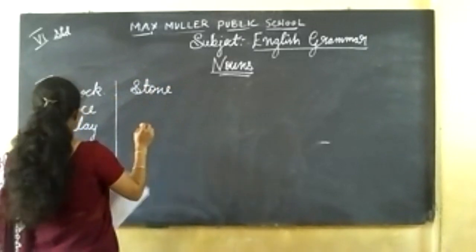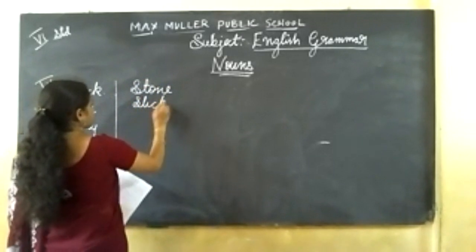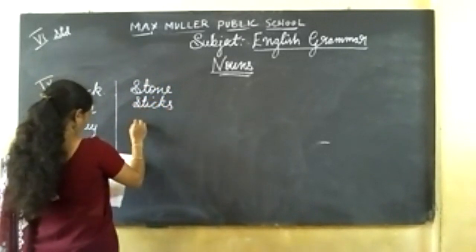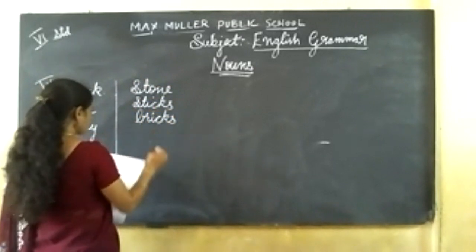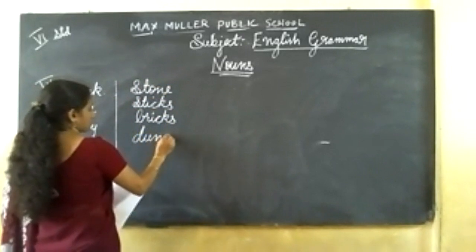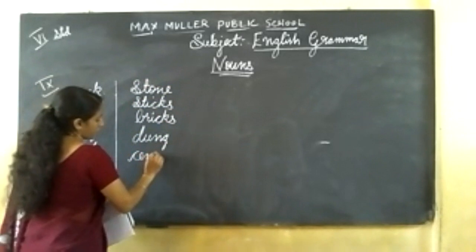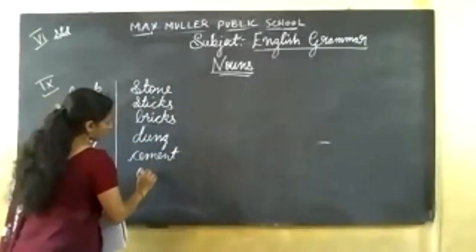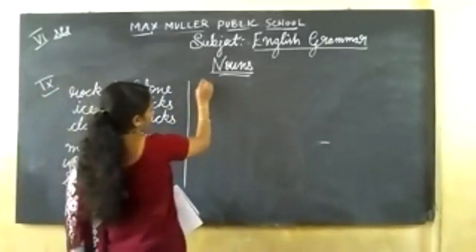Next, 8th one, sticks. 8th one, bricks. 9th one, dung. 10th one, cement. 11th one, oil. 12th one, sand.